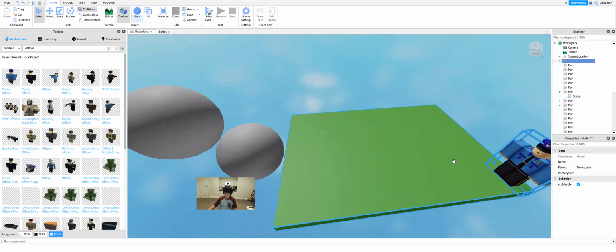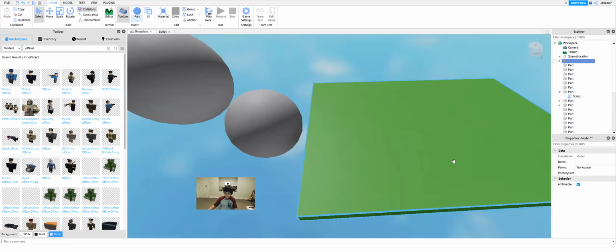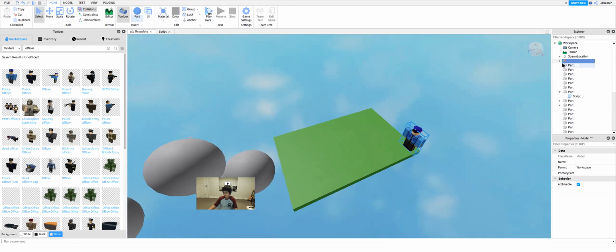Okay. And for this guy, we'll just type the text we want the overhead GUI to show at the top. So you could say any winners thing. I'm just gonna say, congrats, you completed the obby.